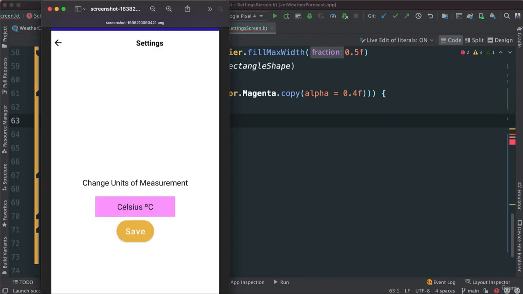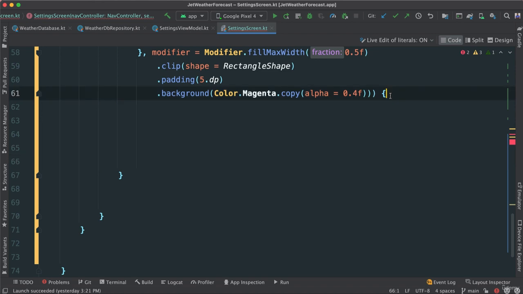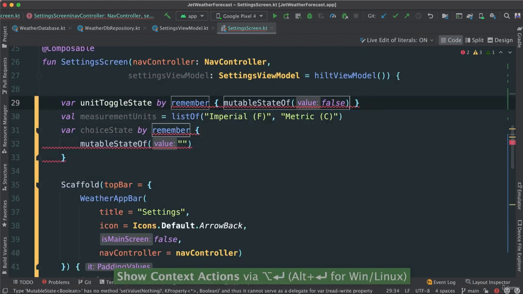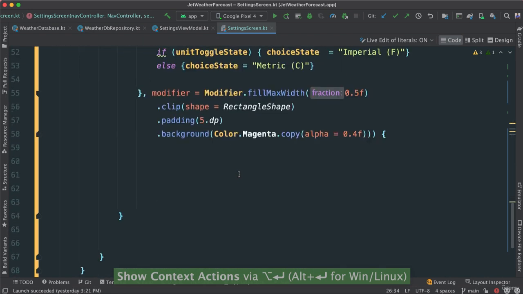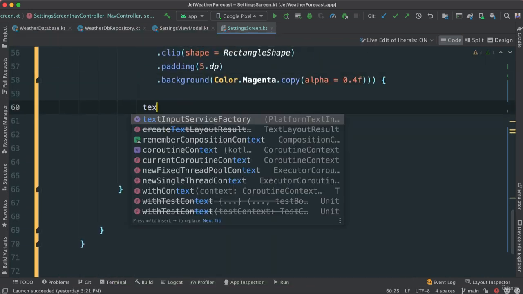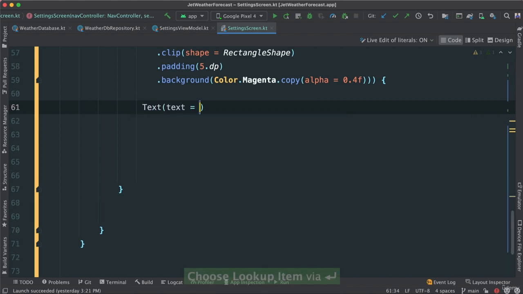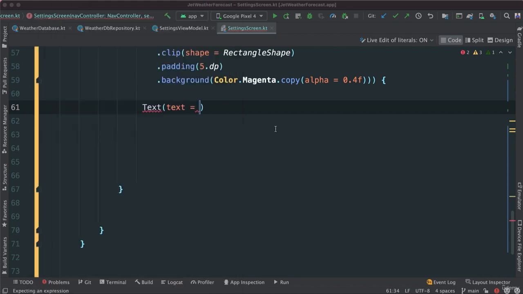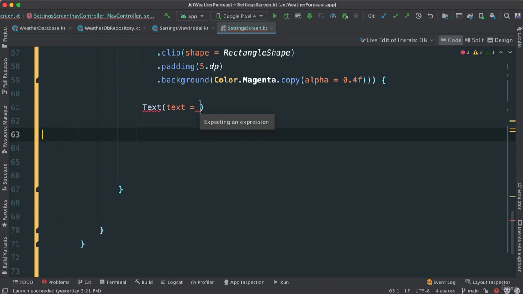Now we're going to add the actual text, right? Looks like, remember, more needs to be imported. Let's do that. All right, so let's click here. I'm going to just add a text. And for this text here, I'm going to check, because depending on whether we clicked first time or second time, we want to toggle between Celsius and Fahrenheit, right? That's the idea. So I'm going to put an if statement here.